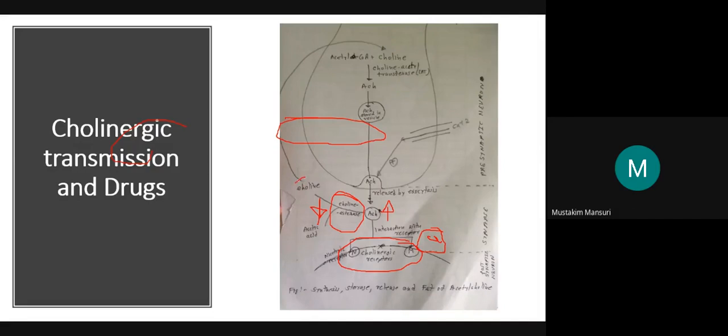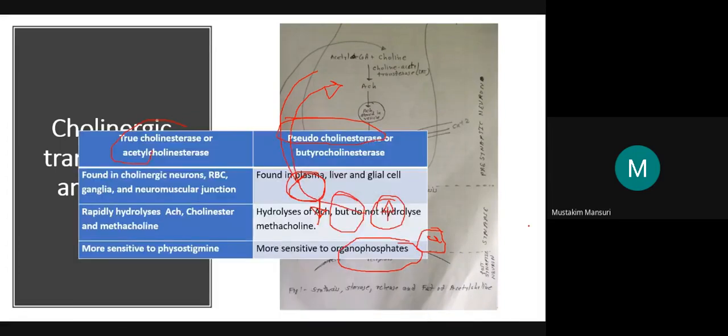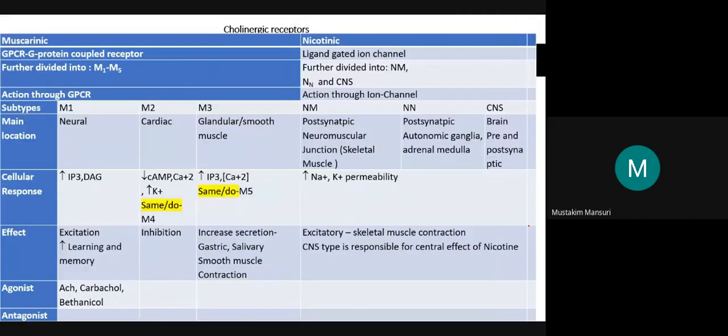The uptake will decrease the level of acetylcholine. And if we block this uptake, if we use an uptake inhibitor, then also we will be increasing the acetylcholine level in the synapse. So these are the different approaches by which we can go for the treatment.